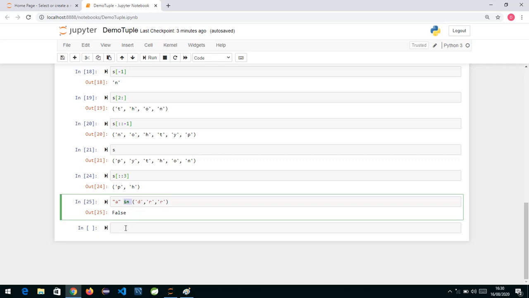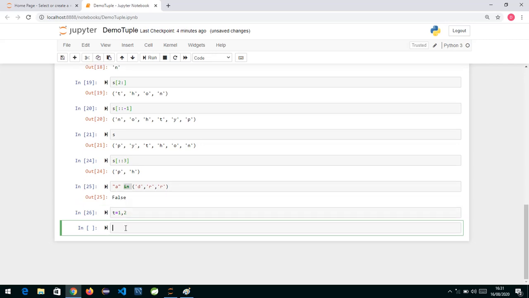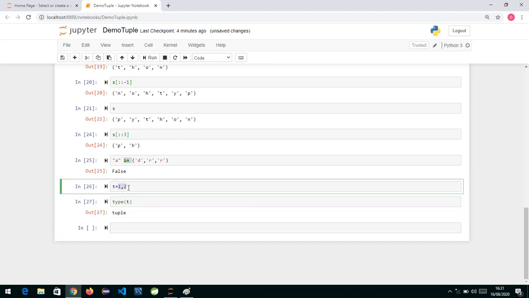Now the most important thing I would like to tell you is, if I write t is equal to 1 comma 2, this way, and press enter, I'm not using round brackets, I just write 1 comma 2. Now if you check the type of t, it would be tuple. So even if you don't put round parentheses and just write comma separated elements, it will be taken as a tuple.